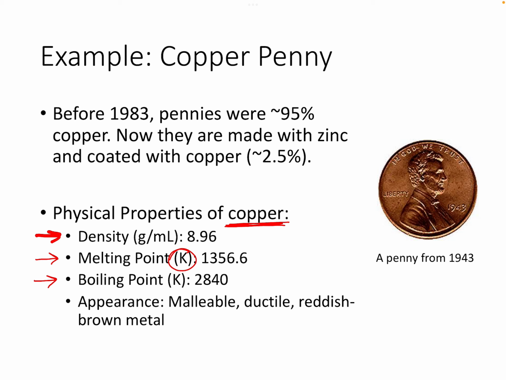Additionally, some appearance descriptions here. Copper is usually reddish-brown, right? It's also malleable and ductile, which means that copper can be shaped into sheets or wires, and copper is actually used in a lot of cookware for that reason because it can easily be shaped. So again, these are all physical properties, right?